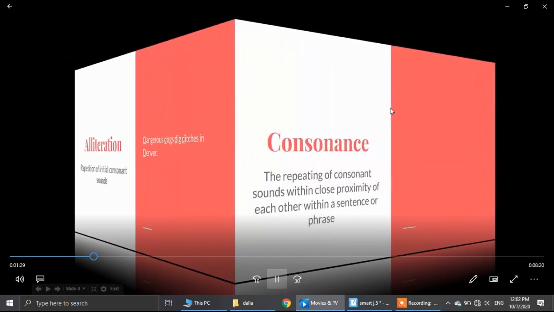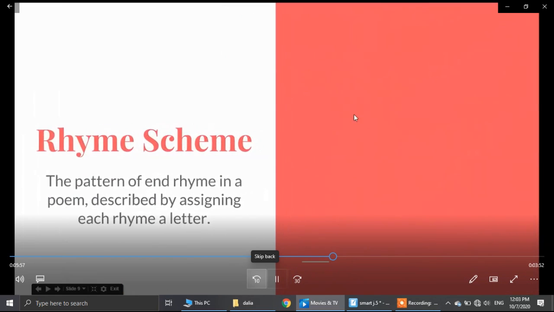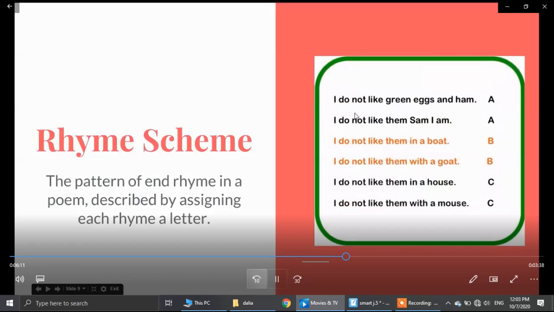Our second sound device is rhyme scheme. Rhyme scheme is the pattern of end rhyme in a poem. And when we do rhyme scheme, we assign each rhyme a letter. Okay, so let's take a look at what this looks like. From Dr. Seuss. Rhyme scheme, we're just looking at the last word of the line. So last word of the first line is ham. That's always going to get an A for the first line. Last word of the second line is am. Well, am rhymes with ham, so it gets the same letter, A.